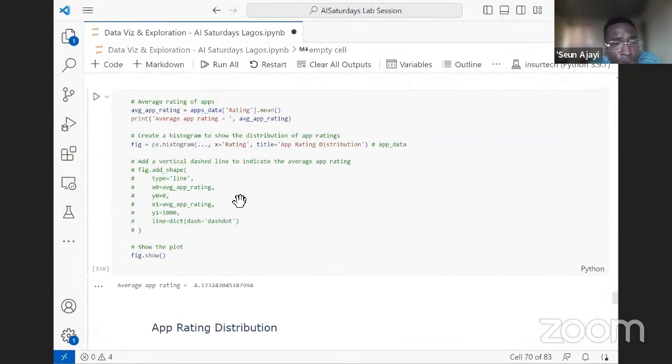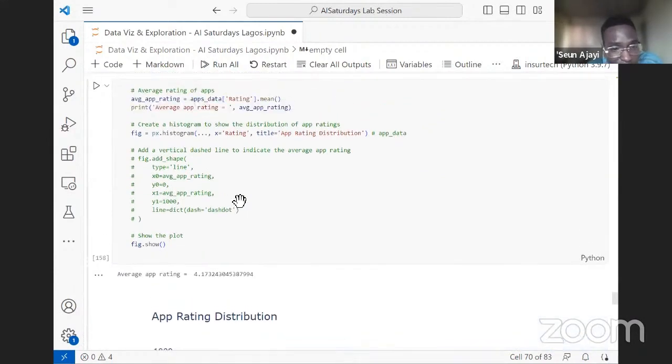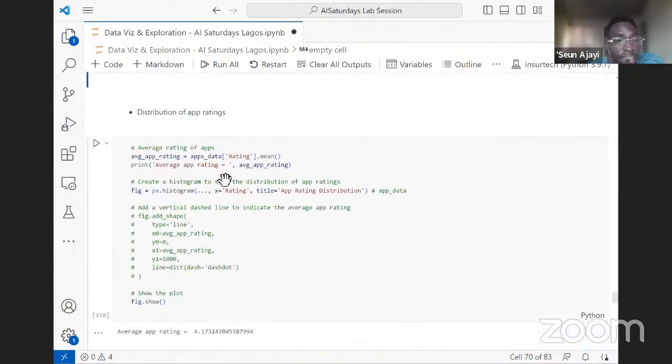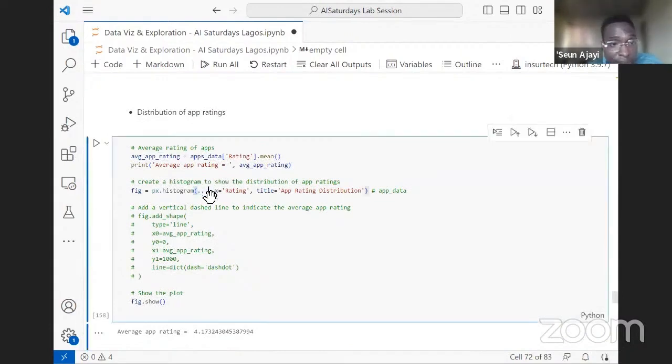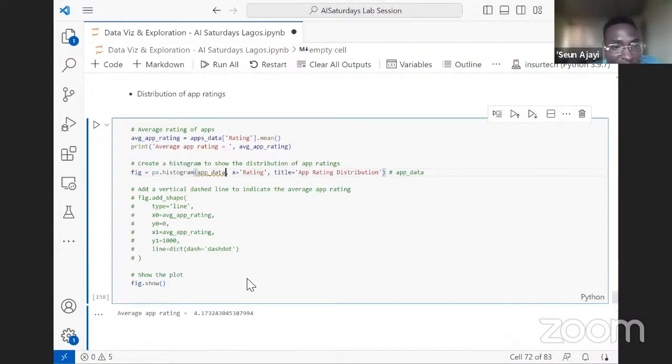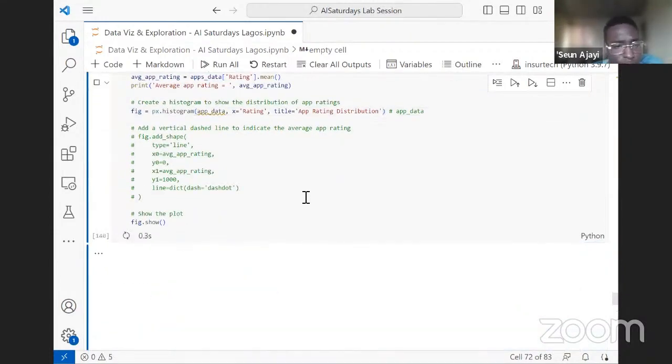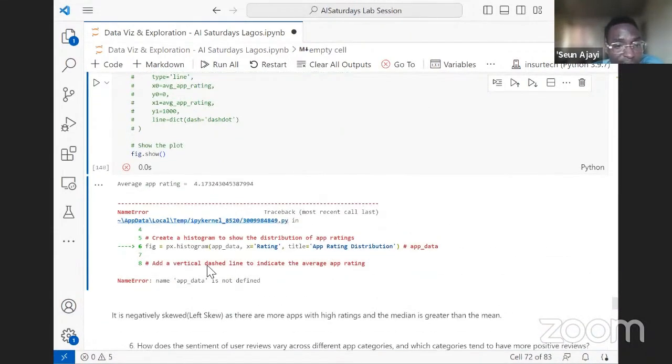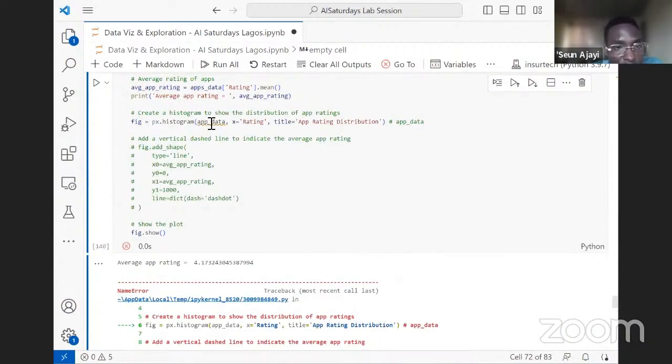That being said, let's move on so we don't spend too much time. This is us trying to check the distribution of app ratings, and we are doing this using Plotly. We're going to pass in the data, which is the apps data we've been working with all this while, and we want to plot the rating. That's basically what we want to do, so let's do the plots.